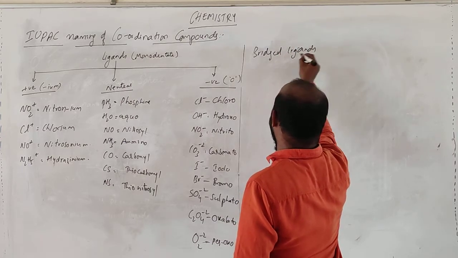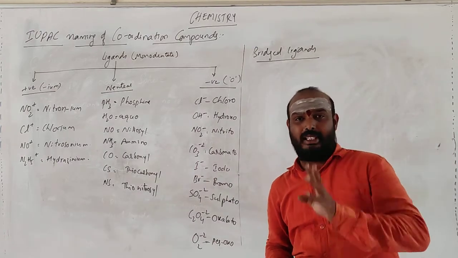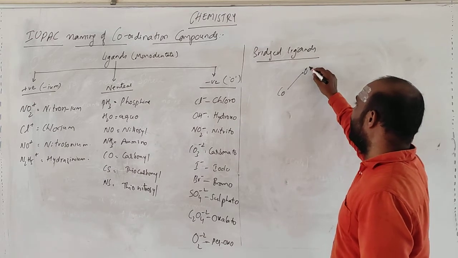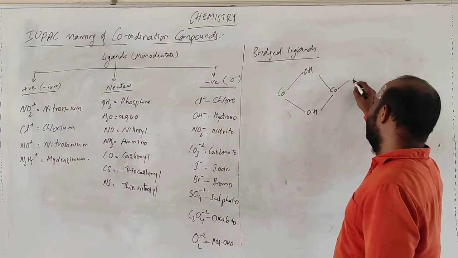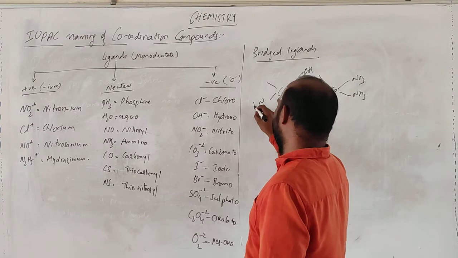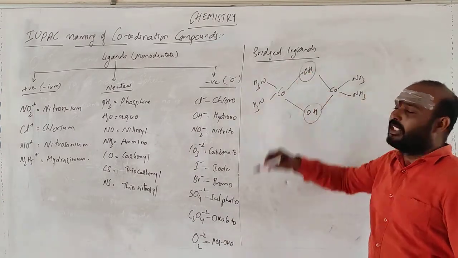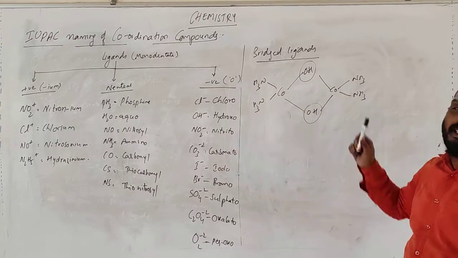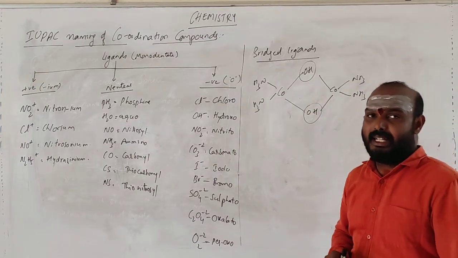Bridged ligands are the ligands which link two metals. Suppose there is cobalt, and there is one more cobalt, with one hydroxyl group linking them like this. See here, the OH group, the hydroxyl group, is present. It is linking two metals. This is a cobalt metal, and this is a cobalt metal. These two cobalt metals are linked by a group called a ligand.